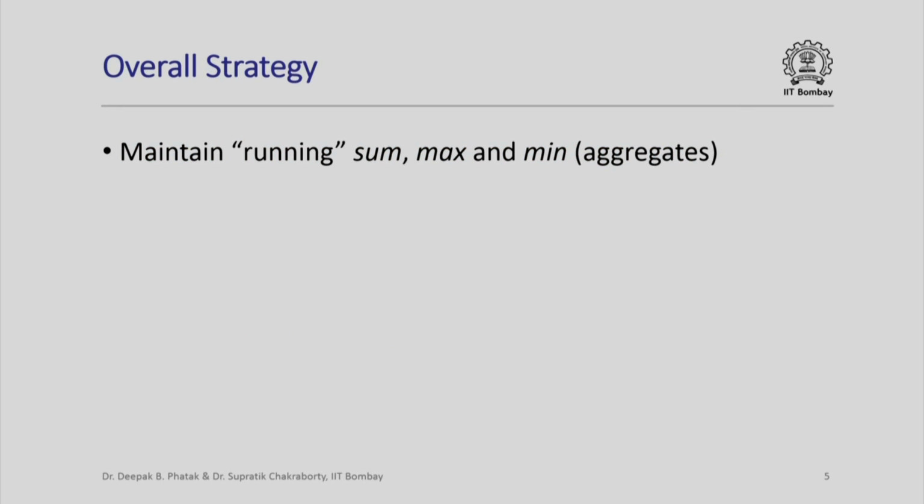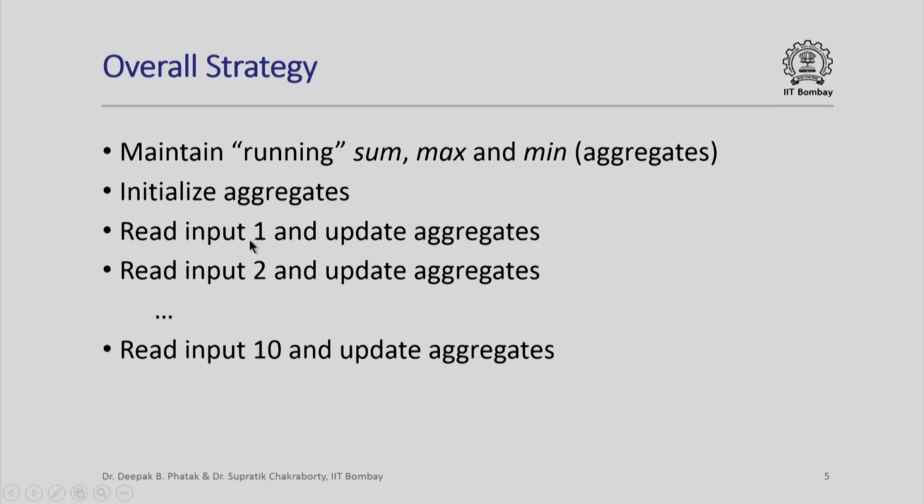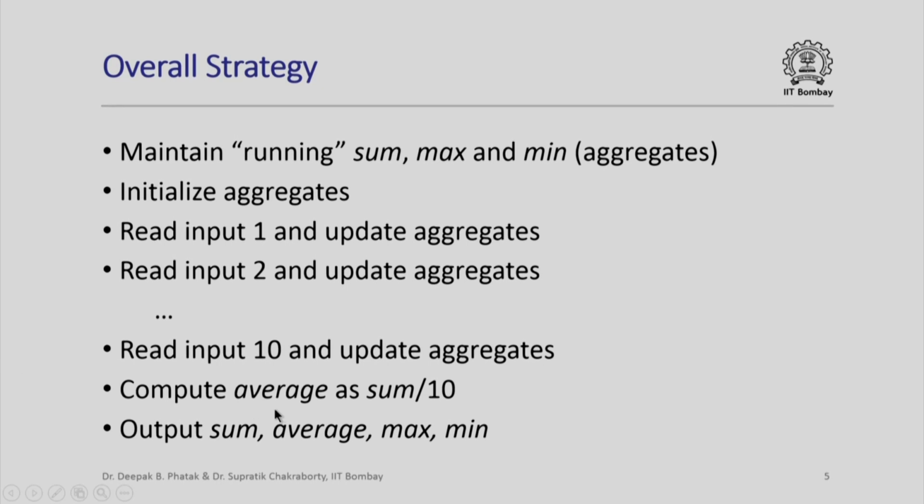So here is what an overall strategy might look like. We might want to maintain a running sum, max and min value. So these are some kinds of aggregates of the values that we are seeing, of the different marks that we are seeing, and we can initialize these aggregates to appropriate values, and then we can read each input, that is the marks of a student in quiz 1 of CS101, and we could update these aggregates, and after we have done this for all 10 students, we could then compute the average as sum divided by 10, and we could output sum, average, max and min.